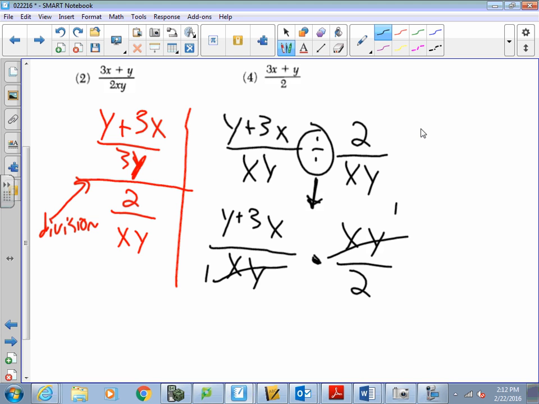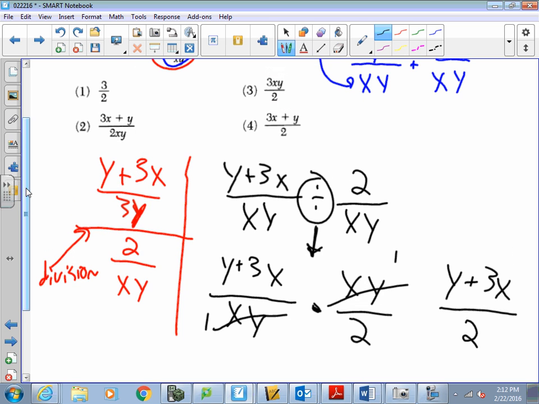So you're going to end up with y plus 3x all over 2, because 2 times 1. And we have our answer for number 4. There we go.